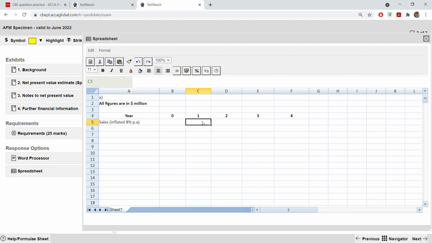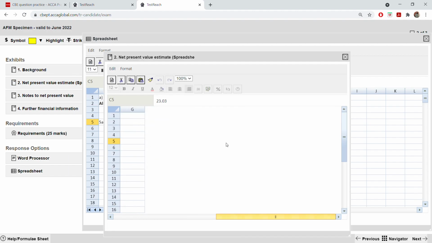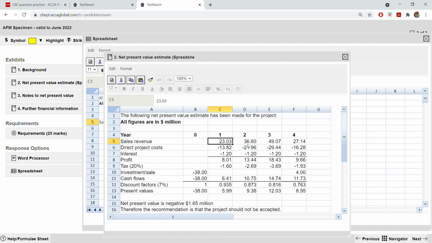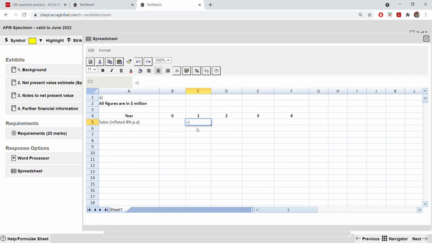No, so in year 0 nothing will go. Okay, here the figure will go, you have to go to year 2. In year 2, only that Excel is given, the net present value table. This is the table, this is an incorrect figure, not been adjusted for inflation. So on this 23.03 you have to inflate. So 23.03 multiply by 1.08, because you're inflating by 8%.